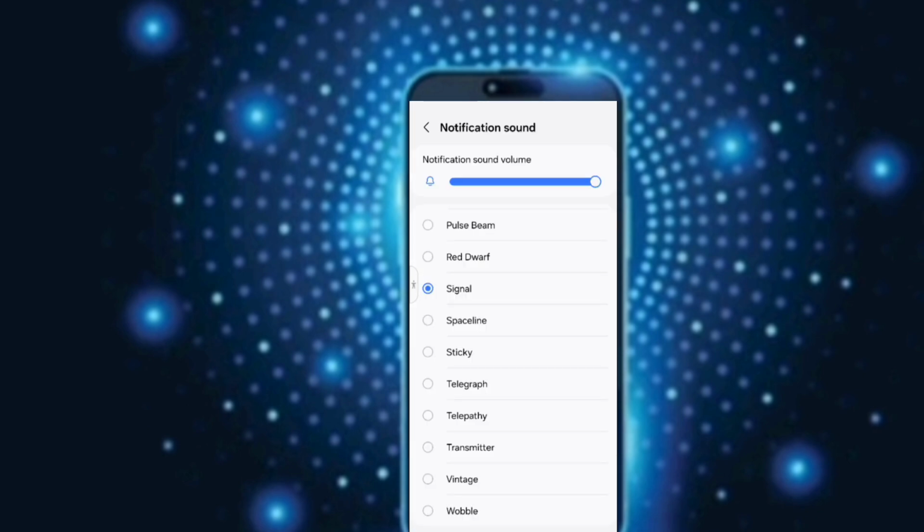Here you will see a list of different sounds available. Tap on any sound to preview it and choose the one you like. Once selected, that sound will be set as your new notification tone. At the top, you can also adjust the notification volume to your preference.